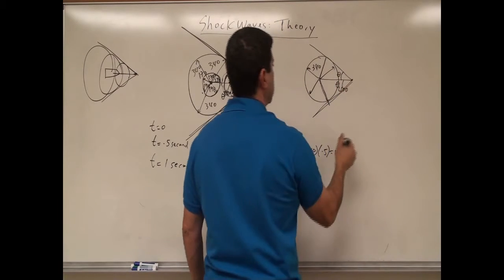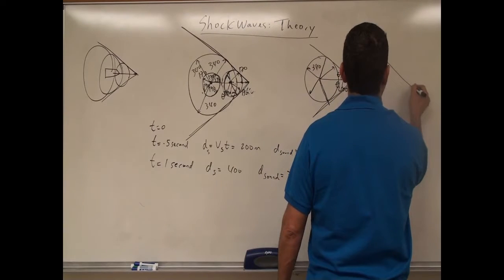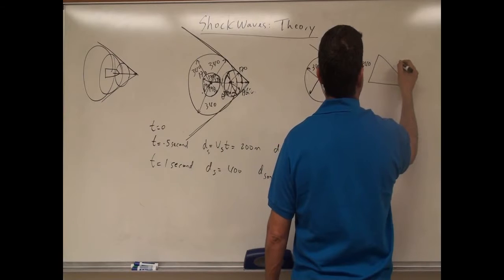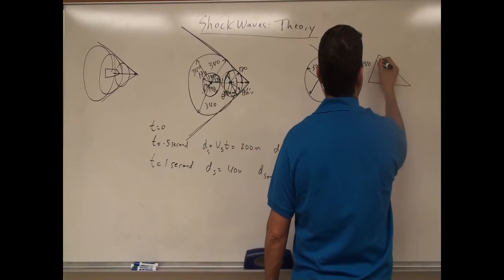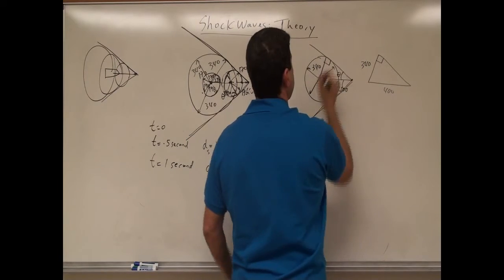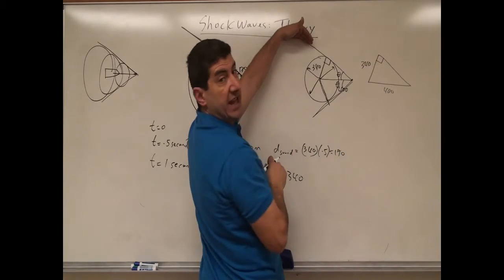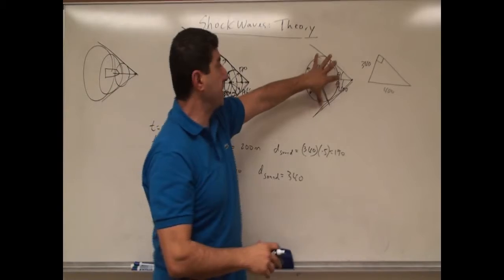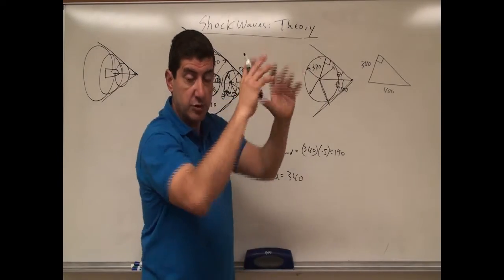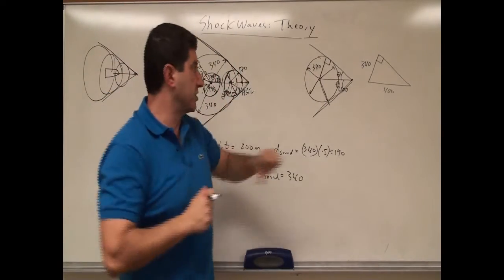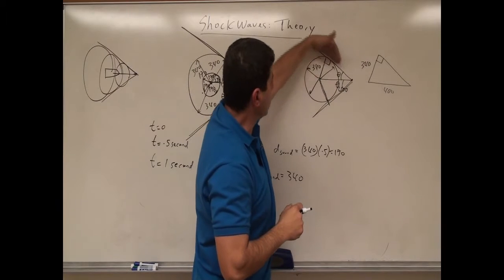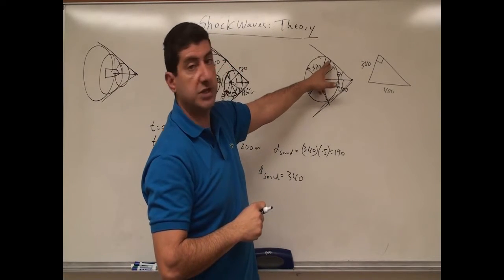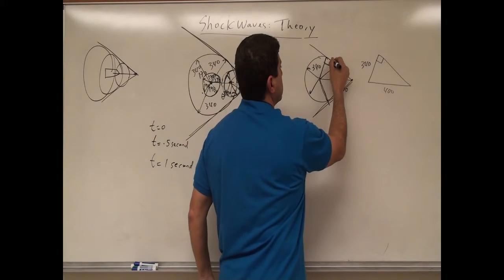You can say this is 340, and this distance is 400, and we can make a 90-degree angle. This cone is the tangent line of the spherical shape that the sound wave has made, because the sound wave travels in a spherical fashion. So this cone that is made is tangent to that sphere, so this angle right here is 90 degrees.